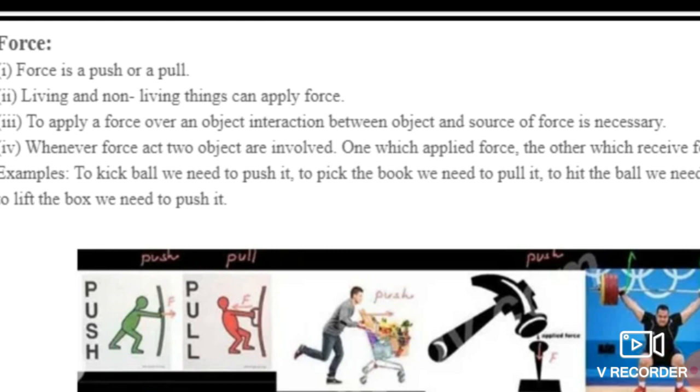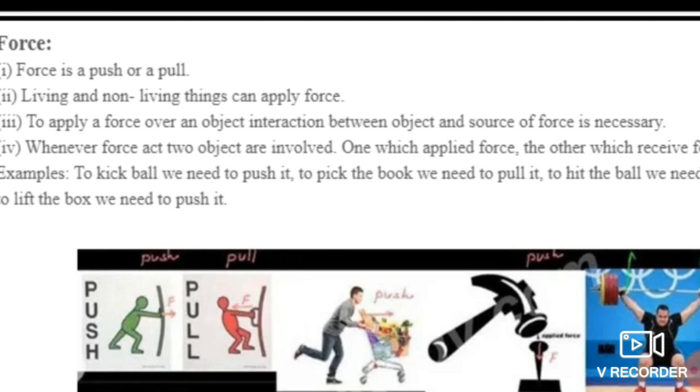Fourth one, whenever force acts, two objects are involved. Not one object, there are two objects, so that the force acts on that object.